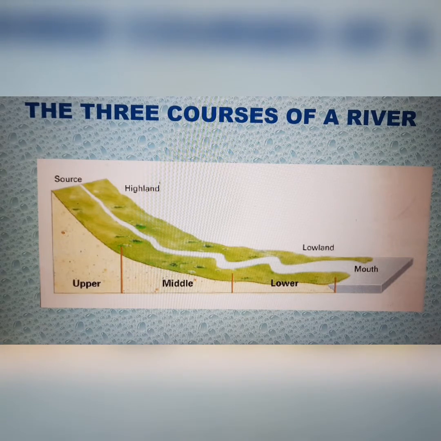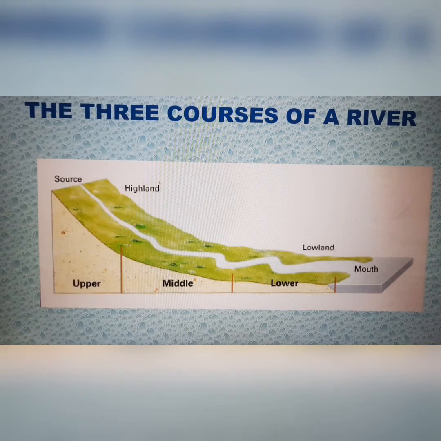In the lower course, the gradient or slope is very gentle, and as it proceeds towards the sea, near the place where it meets the sea, the slope nearly becomes 0 meters. So the river flows in a very slow manner. The main work of the river here is depositing all the material that it has been transporting so far.